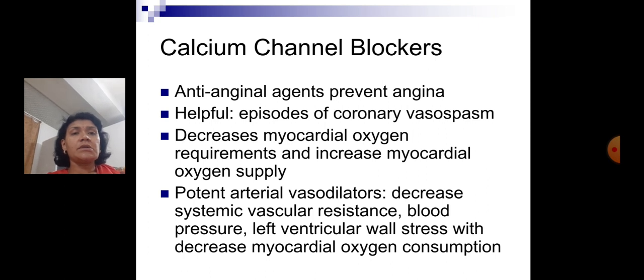Calcium channel blockers. They are anti-anginal agents, they prevent angina. In episodes of coronary vasospasm, these calcium channel blockers are very helpful. They decrease the myocardial oxygen requirements and increase the myocardial oxygen supply. They are potent arterial vasodilators, so they decrease the systemic vascular resistance and decrease the blood pressure. Along with that, they decrease the left ventricular wall stress and hence decrease the myocardial oxygen consumption.